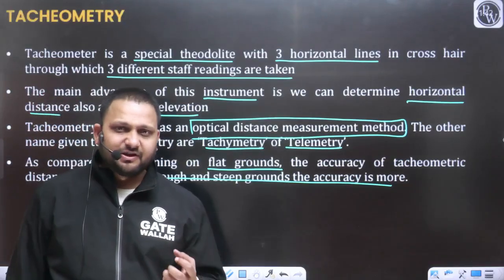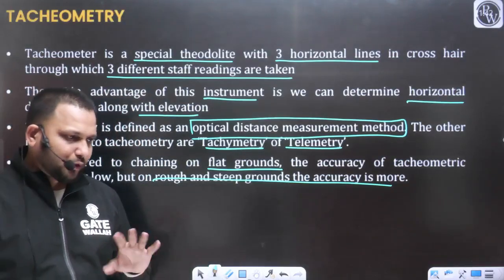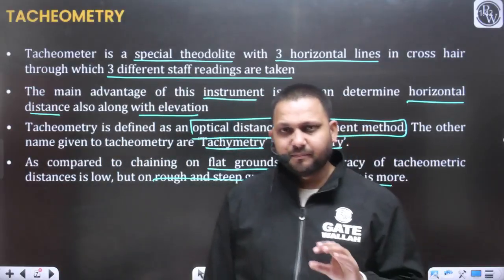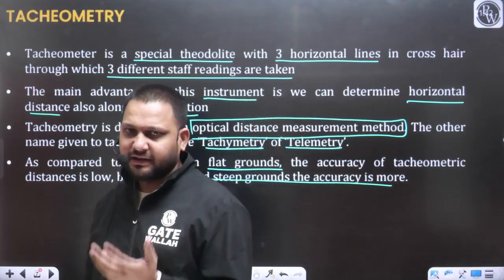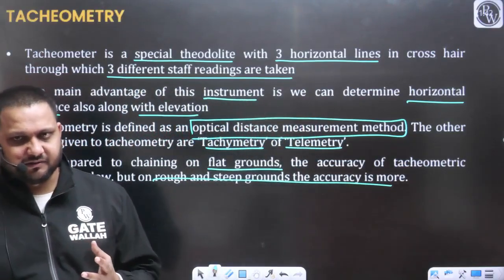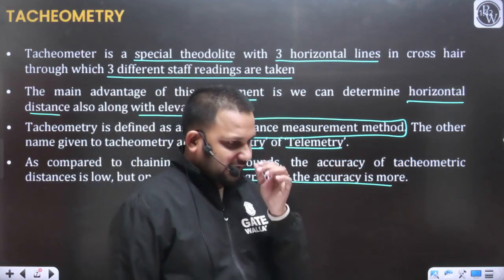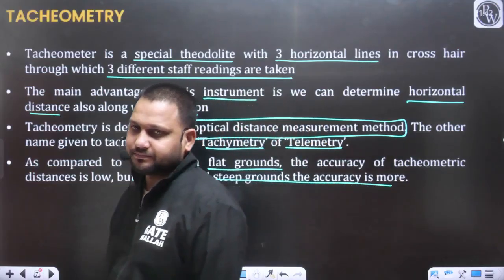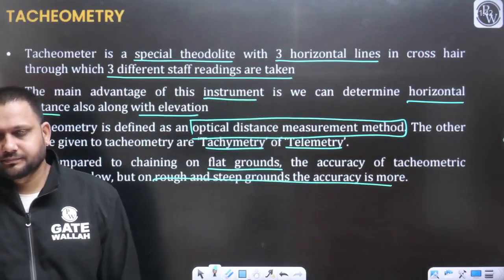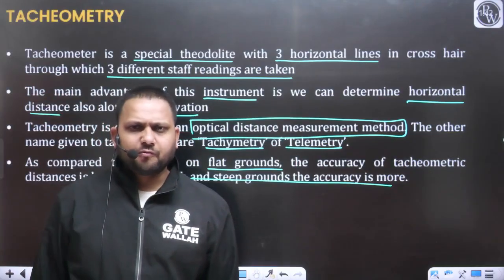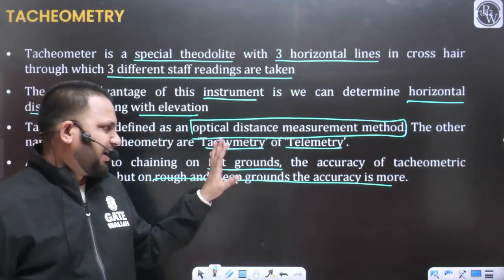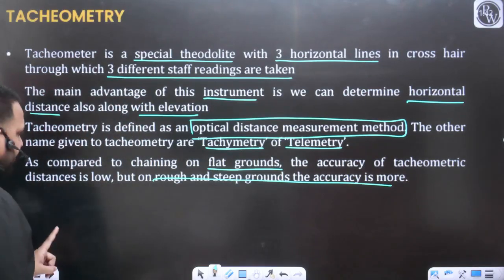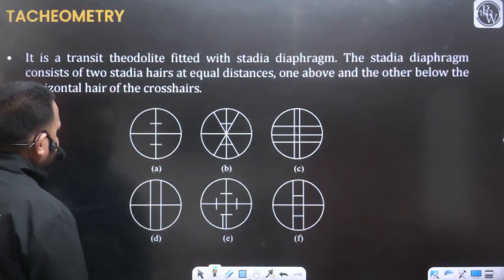So that's why we are discussing the various methods and the various instruments based on their merits and demerits, advantages and disadvantages. Then we can select any particular method. Yes or no? So now let's move further. All these points we have already covered: what is tacheometry, what is a tacheometer, and where we are going to apply tacheometry.